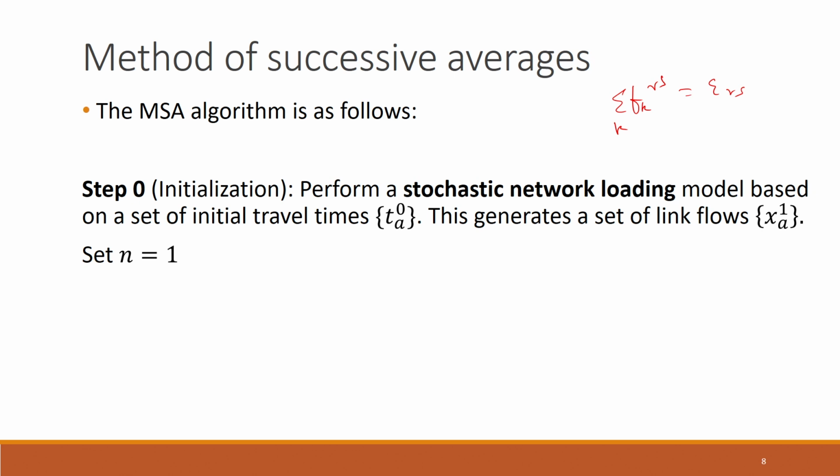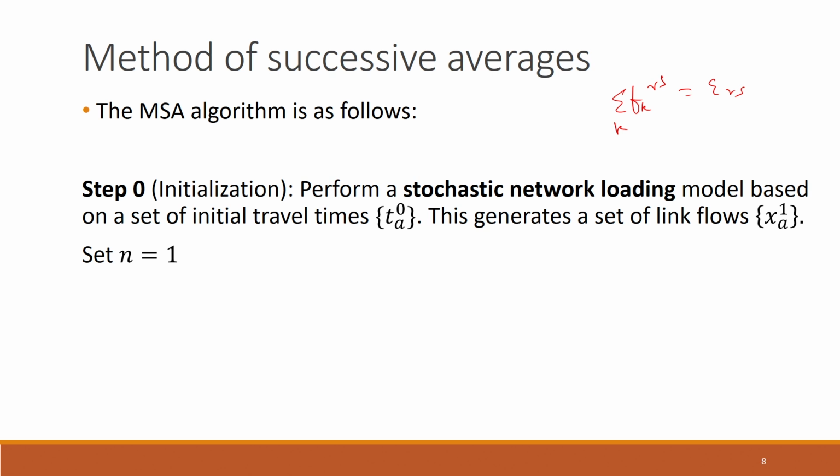That is why, if you remember, in order to find the first initial solution in the convex combination case, when we do all or nothing assignment, we ensure that the flow between every OD pair is assigned to that path which has the shortest travel time.